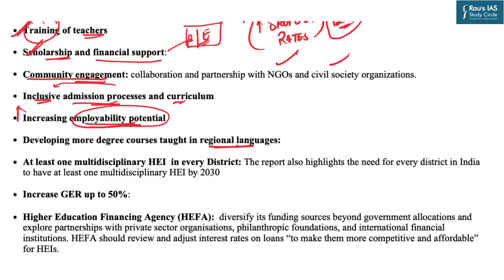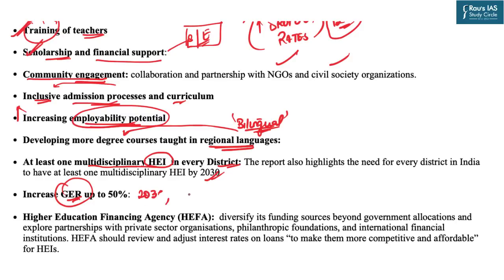Regional languages must also be promoted in degree courses. There can be bilingual courses. The medium of instruction can be bilingual as well as in regional languages. And at least one multidisciplinary HEI should be established in every district by 2030. Further, the Parliamentary Committee also says that the gross enrollment ratio (GER) should increase to 50% by 2030. Presently, it is somewhere around